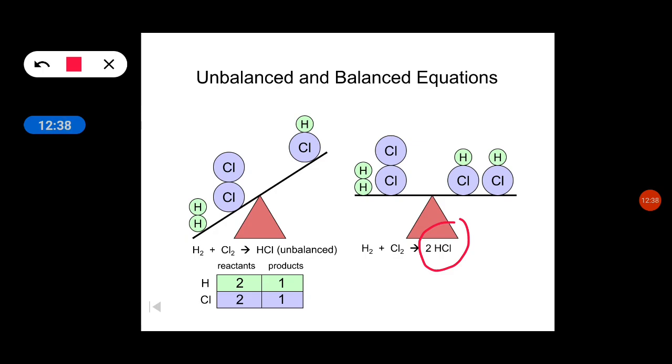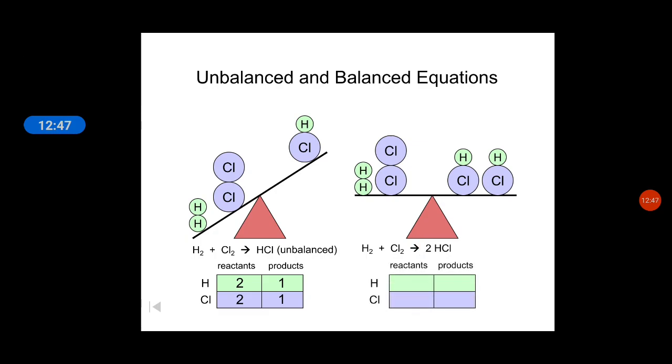By adding 1 more HCl, now let's count. The same reactant and product, same amount of elements, we have to write for H and Cl. On the reactant side we got 2 hydrogen, 2 chlorine. On the right hand side, you are going to get the same amount, 2 hydrogen, 2 chlorine. Now it is a balanced equation.